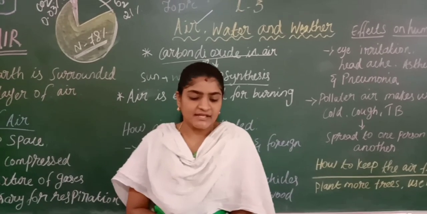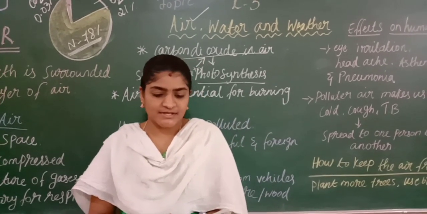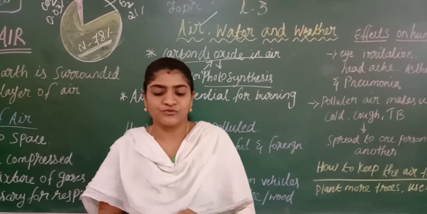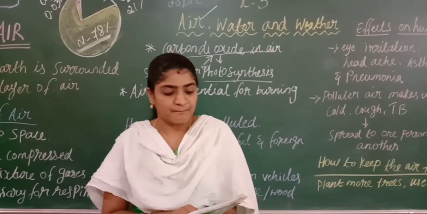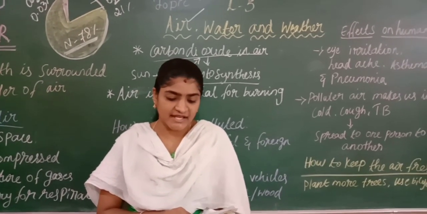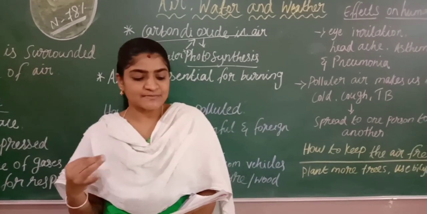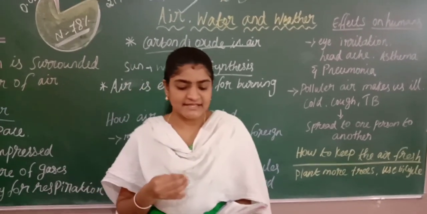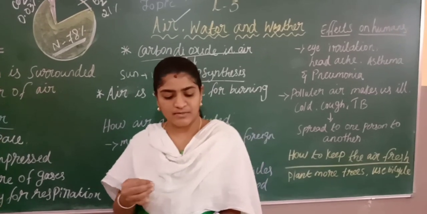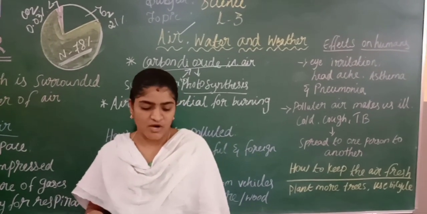Plants take in carbon dioxide during photosynthesis and give out oxygen in the air. But they breathe too, taking in oxygen and giving out carbon dioxide. This helps maintain the balance of oxygen and carbon dioxide in the environment.